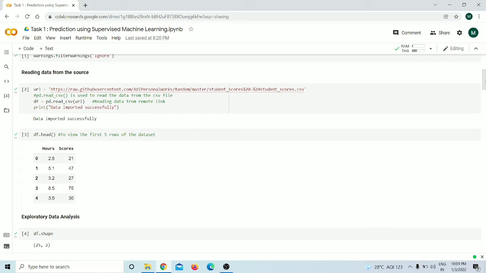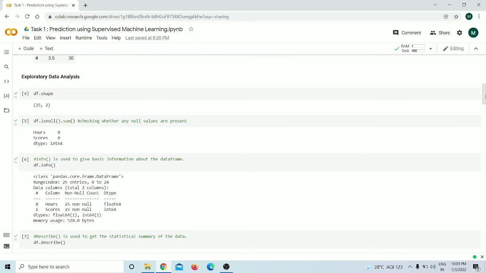So here we can see that the data set consists of two columns. One is the number of hours of study and the second is the percentage score. Next step is exploratory data analysis. Dot shape helps us to understand that 25 rows are present in the data set along with two columns. To check whether any null values are present, we are using the isNull.sum function. So here we can see that no null values are present.